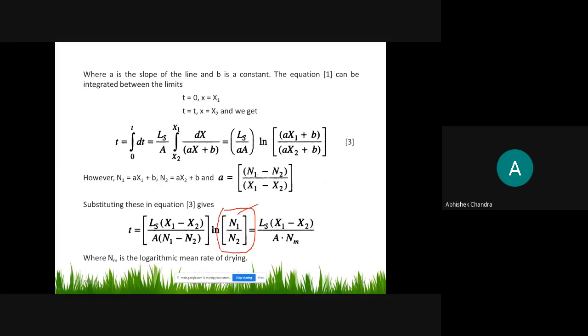N1 is this first point N_c, and this is N star. Put this, and similarly here.